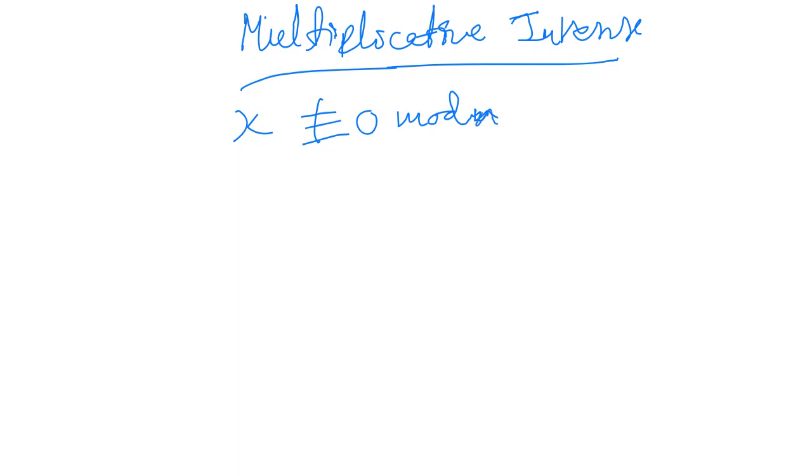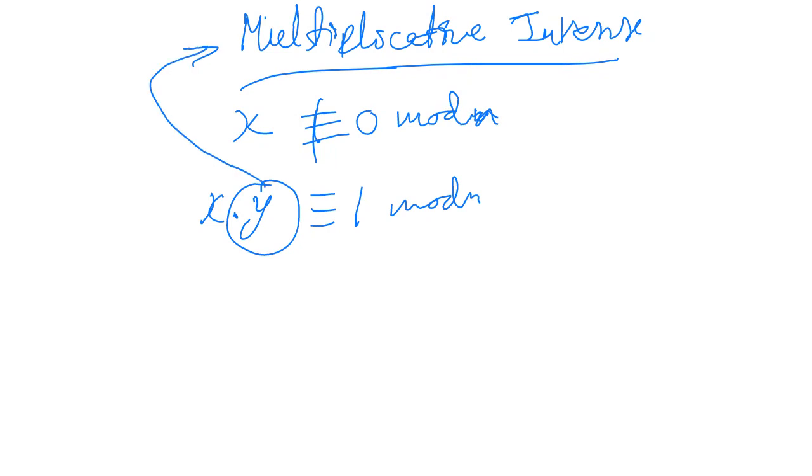It says that it is not congruent to 0 mod n. So if we say that it is not congruent, then there must be some number such that x, if multiplied with y, will become congruent to 1 mod n. So this y is called the multiplicative inverse.